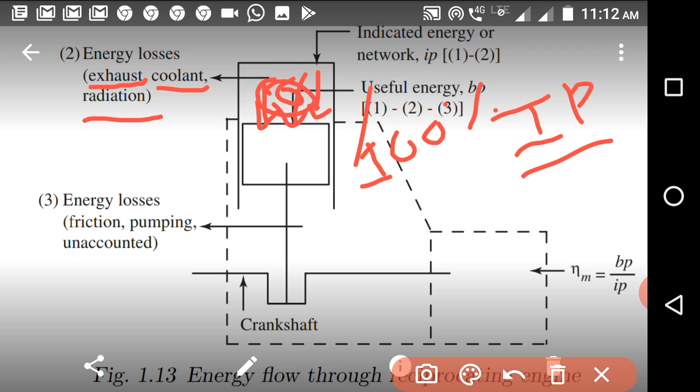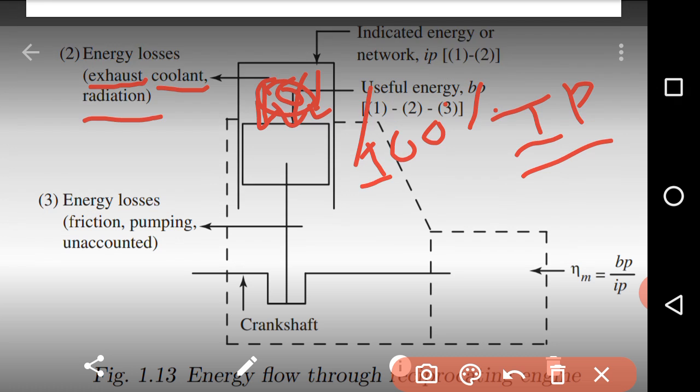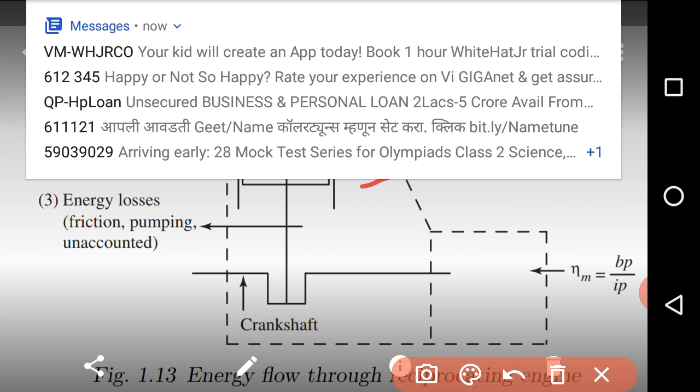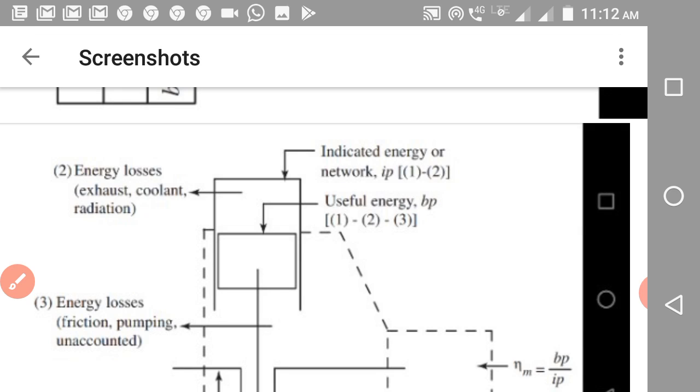For that, we find the mass flow rate of the fuel supplied, and we know the calorific value of that fuel.